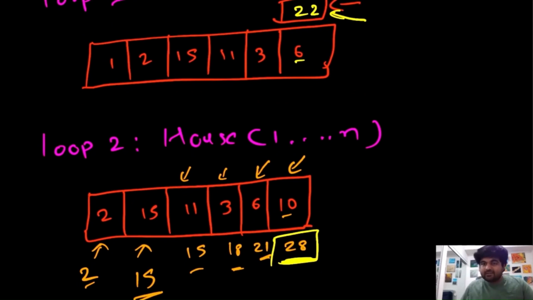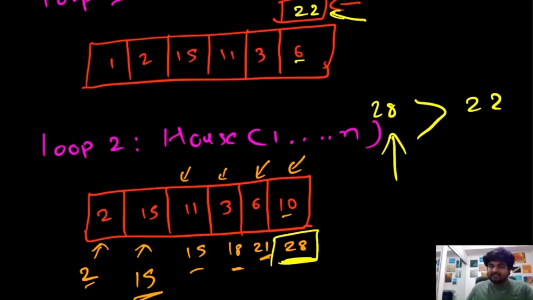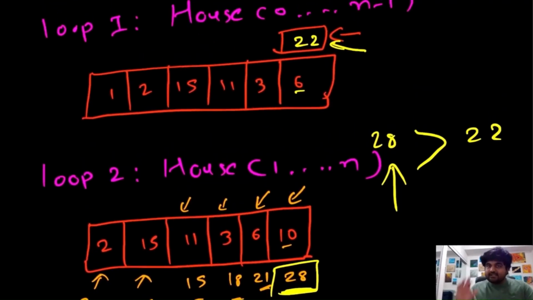So our job is pretty simple. We just need to see whichever value is actually greater, we simply return that. And in this case 28 is greater than 22, so 28 would be our answer, and we just return that value. This is a very good solution. We are building it on top of whatever we have solved for house robber 1, and because we are basically using the same solution, we are just changing the scope of up until what points we are using this solution. So just keep that in mind.